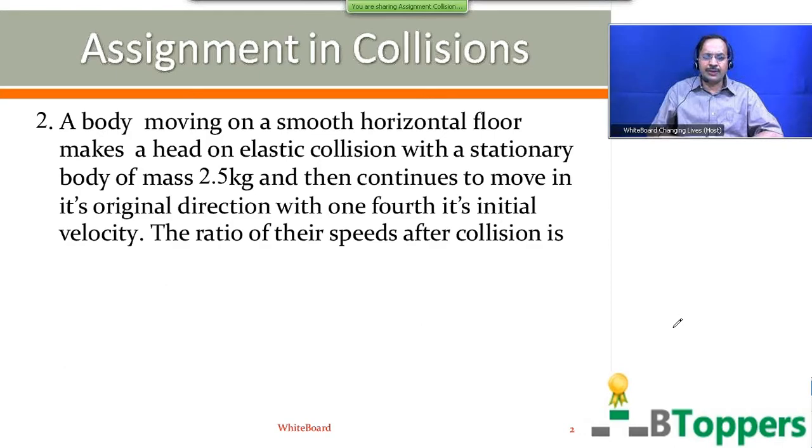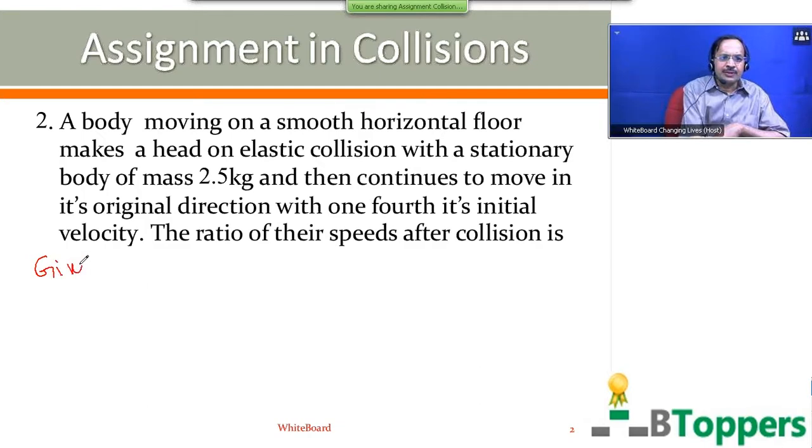The ratio of their speeds after the collision is. This problem is also based on one of the special cases in one-dimensional elastic collision. The second body is initially at rest, and after the collision the first body moves with 1/4 of its initial velocity in the original direction.